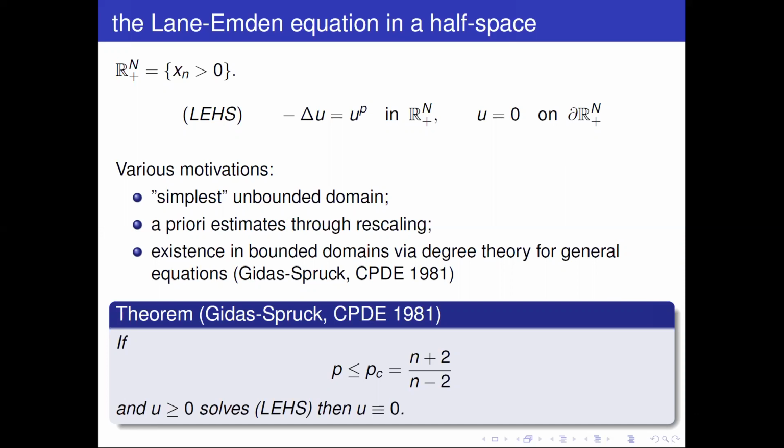That already showed that something different is happening in the half space. It's been a question that's been going on for 40 years, and it's still not completely settled: what's happening beyond the critical exponent for the Lane-Emden equation in the half space? Even that simple thing is still not completely settled. We have some contribution to it. So let me run through the bibliography, the main results on the Lane-Emden equation in particular. Okay, to start with.